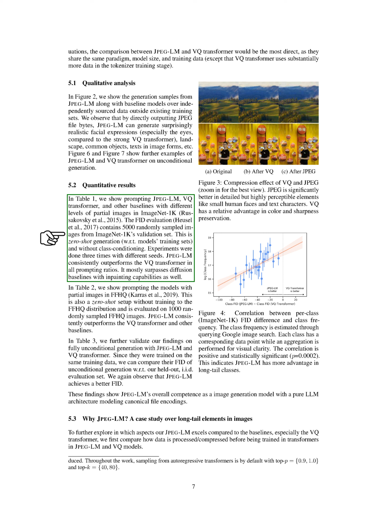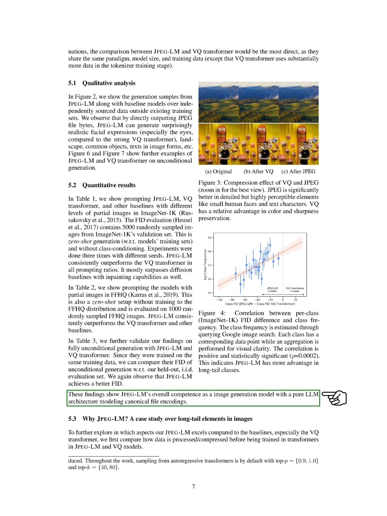Our experiments, repeated 3 times with different seeds, show that JPEG-LM consistently outperforms the VQ transformer across all prompting ratios and often surpasses diffusion models with inpainting capabilities. We also validate our findings with fully unconditional generation, comparing JPEG-LM and VQ transformer on the same training data. Here, JPEG-LM again achieves a better performance score. These results highlight JPEG-LM's effectiveness as an image generation model using a pure LLM architecture.